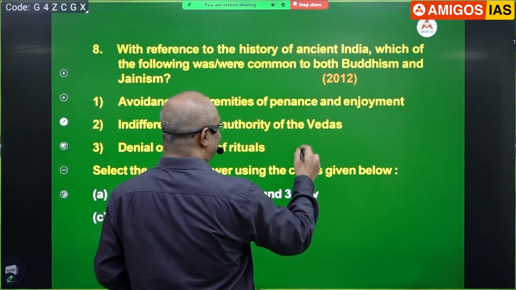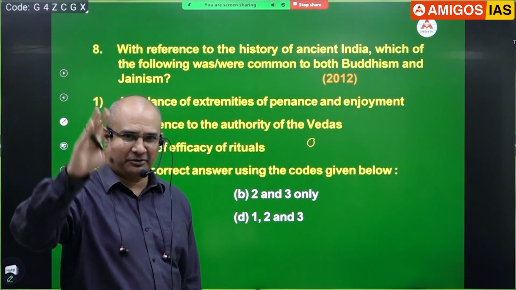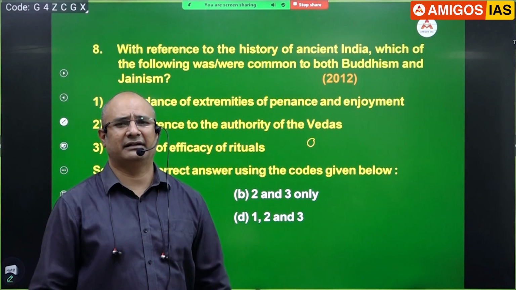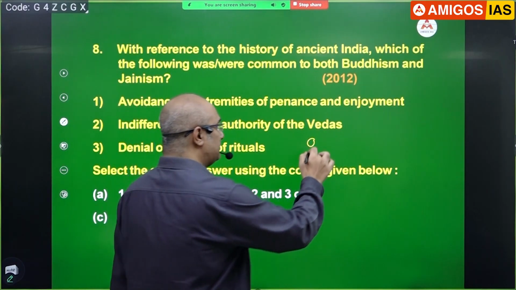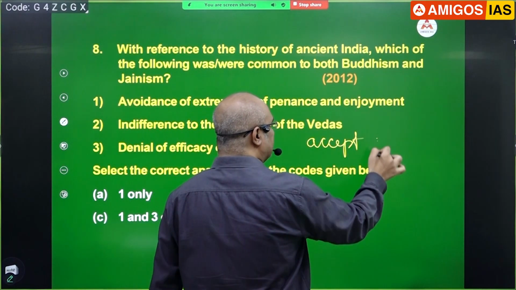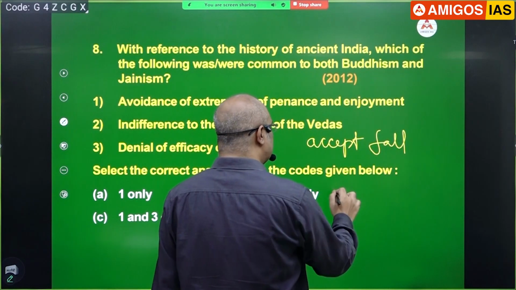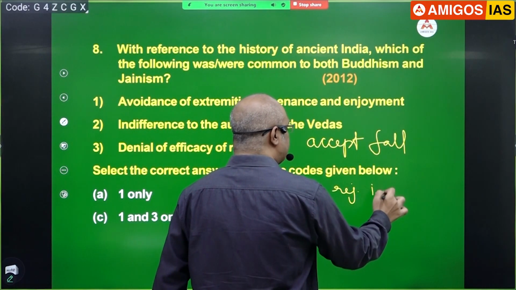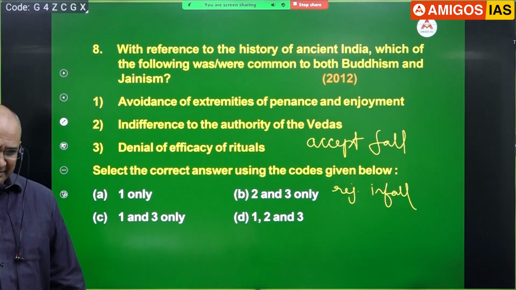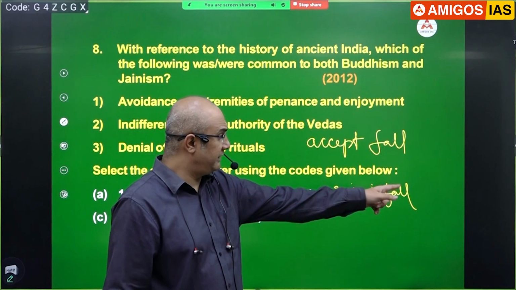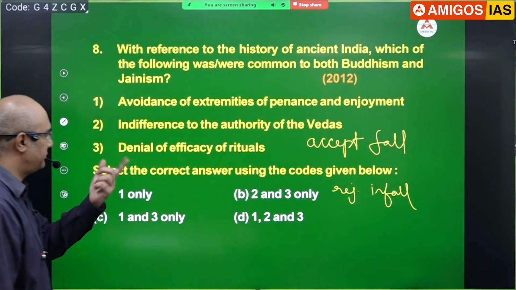I'll write. You know what is infallibility? Something which cannot go wrong. Who will tell Vedas can't go wrong here? Brahmins will tell. What will these people say? Vedas can go wrong. Do they accept fallibility of Vedas? Yes, they say that Vedas can go wrong. So they accept fallibility. Can I say the same thing in a different way? They reject infallibility of Vedas. Yes, they reject. Though you are saying Vedas are infallible, they say no, which means they are fallible. Simply, it's a twist of words.